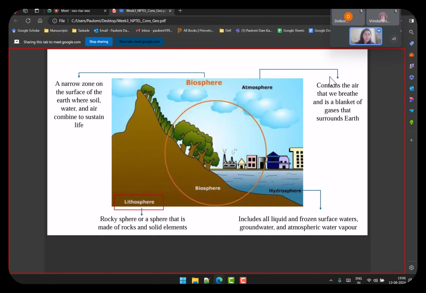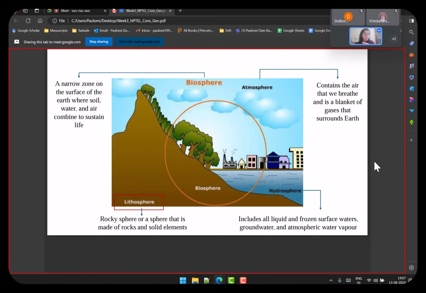The atmosphere is basically the air that we breathe, so the layer of the environment that concerns the air is the atmosphere. Hydrosphere, as the name suggests, is water. Lithosphere is the rocky sphere, the sphere which is made of rocks, so the land. So land, water, air, and the biosphere is basically the conjunction of these three, where biotic organisms survive. It could be plants, it could be animals, where they sustain life. So this is how all these spheres of the earth are connected, and we are focusing on just the land for the time being, which is the lithosphere.